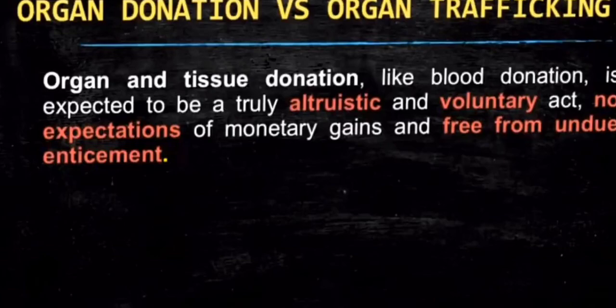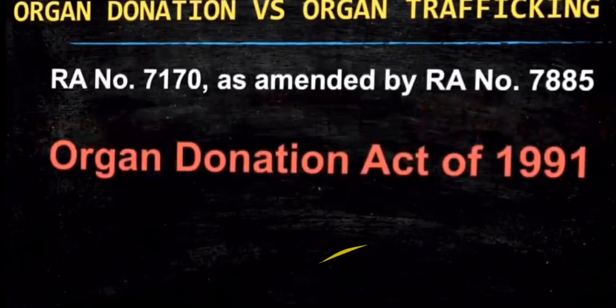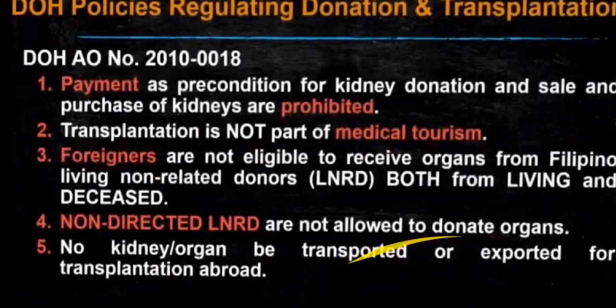Organ donation versus organ trafficking. Organ and tissue donation, like blood donation, is expected to be a truly altruistic and voluntary act, with no expectation of monetary gain and free from undue enticement. RA 7170 as amended by RA 7885, the Organ Donation Act of 1991. DOH AO number 2010-0018: payment as a precondition for kidney donation, and the sale and purchase of kidneys, are prohibited.